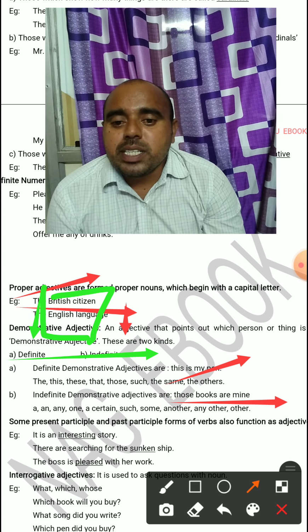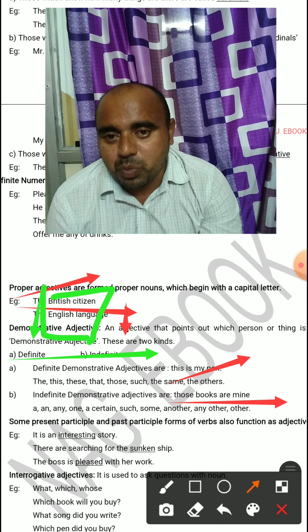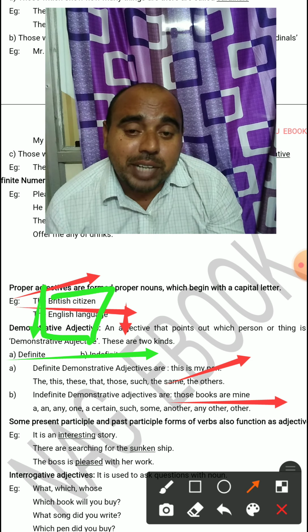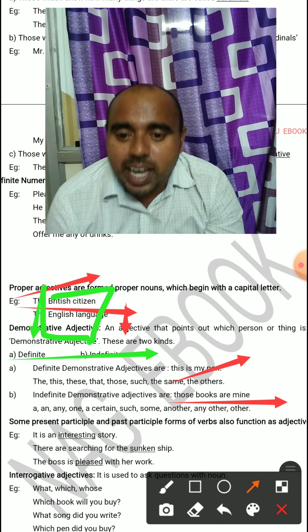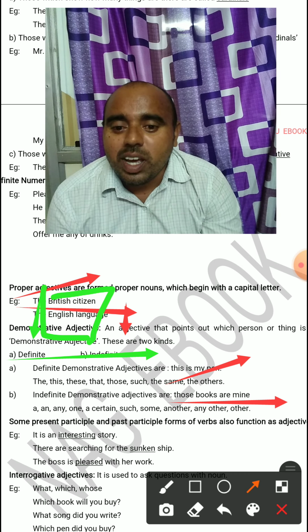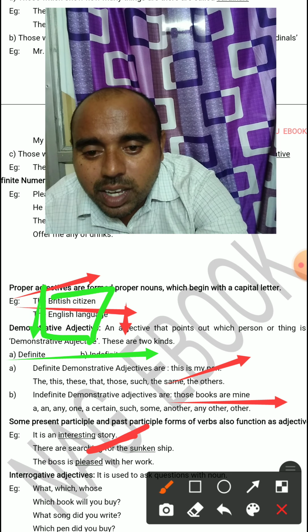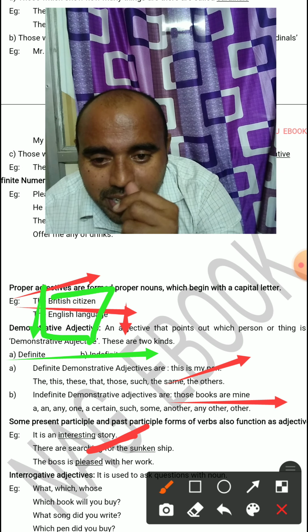Some present participle and past participle forms of verbs also function as adjectives. Before, we have learned that a gerund acts as a verb. Here, verbs act as adjectives also. If you see, it is an interesting story. Already story is there, but what kind of story it is? It is an interesting story.